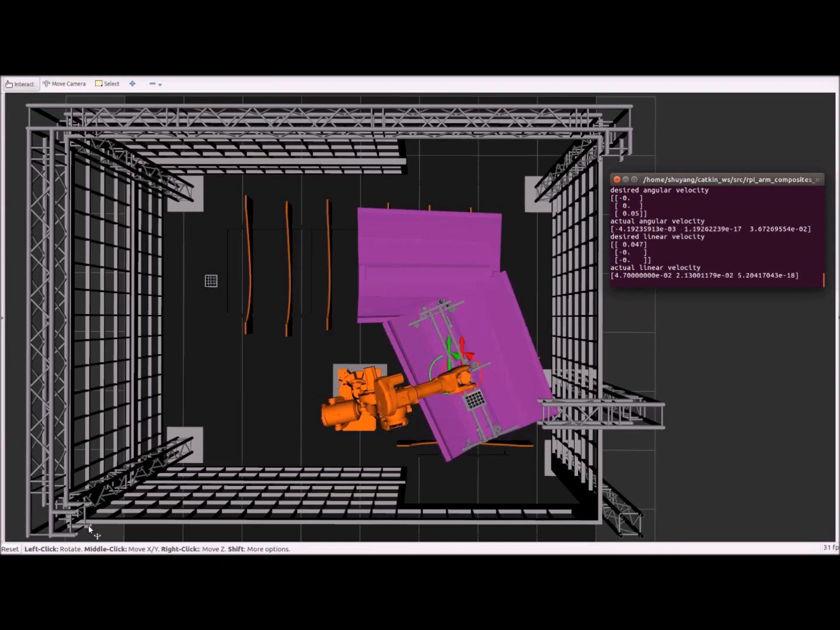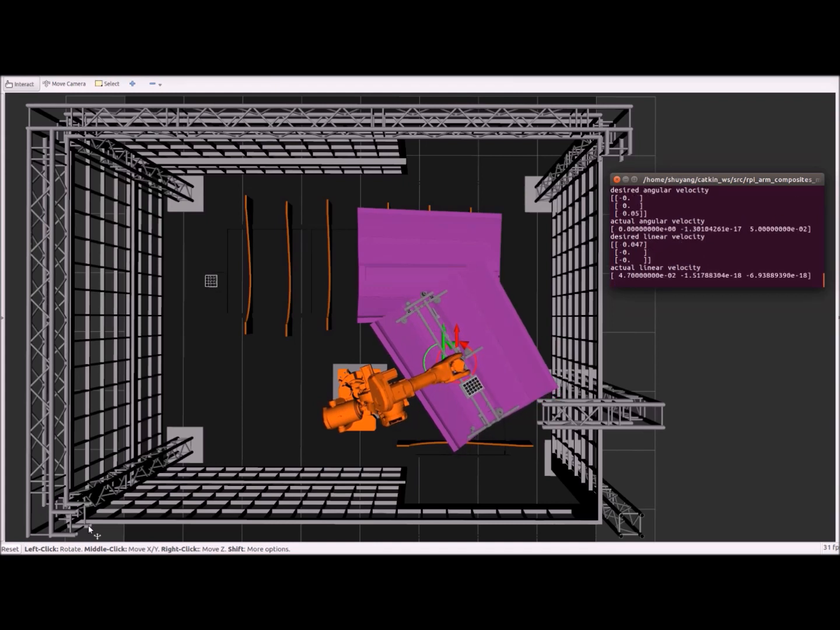As you can see here, when the panel is close to the wall, the safe velocity will drag the panel away from the wall to avoid any collision. And when the panel is far from the wall and there is no risk of any collision, the safe velocity will be the same as user-commanded velocity.